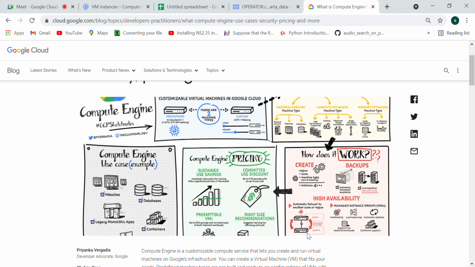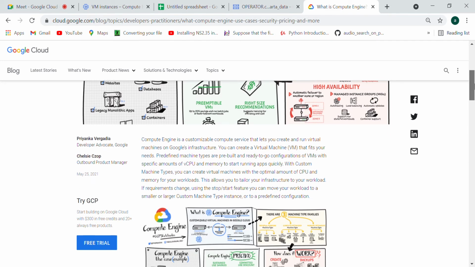You can see this diagram. I know right now you are not getting it from this image, but we are going to see one by one what this actually is. Compute Engine means you run your virtual machine. Virtual machine in the sense that you create a virtual server where you will deploy and run your application. Compute Engine will provide you a specific amount of CPU. You can read this line: specific amount of CPU and memory to start running an app quickly. With a custom machine type, you can create a virtual machine with an optimal amount of CPU.